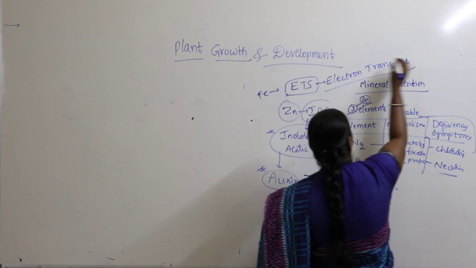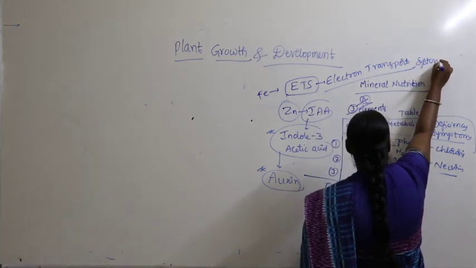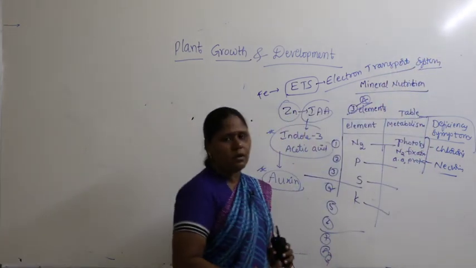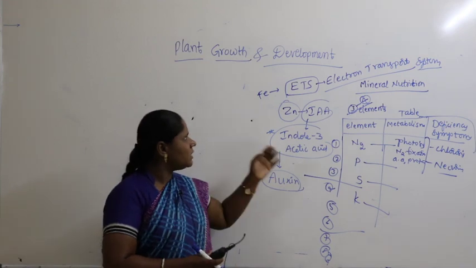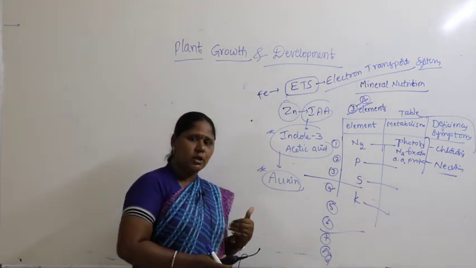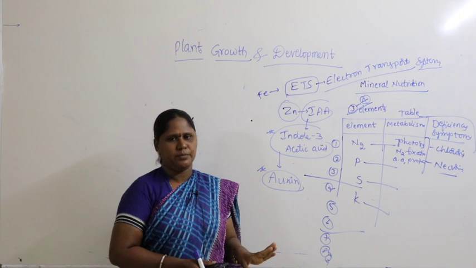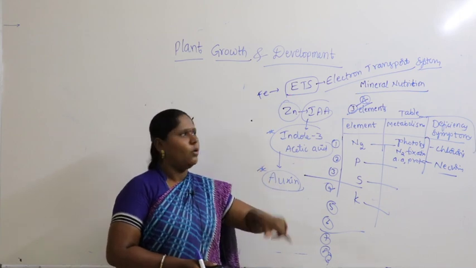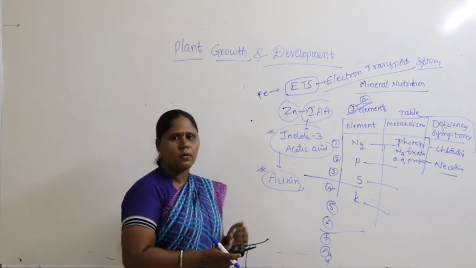ETS is called electron transport system. So what is electron transport system? We will study in detail after this in the next chapter, photosynthesis and respiration. At that time a question will come: which elements play an important role in ETS?